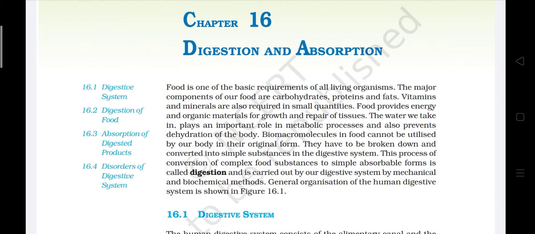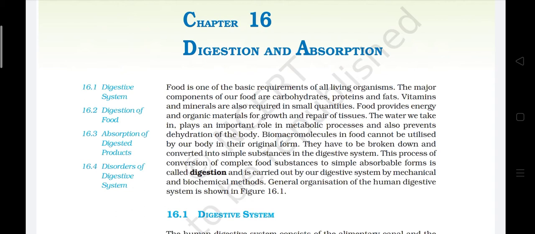Food is one of the basic requirements of all living organisms. The major components of our food are carbohydrates, proteins and fats. Vitamins and minerals are also required in small quantities. Food provides energy and organic materials for growth and repair of tissue. The water we take in plays an important role in metabolic processes and also prevents dehydration of the body.